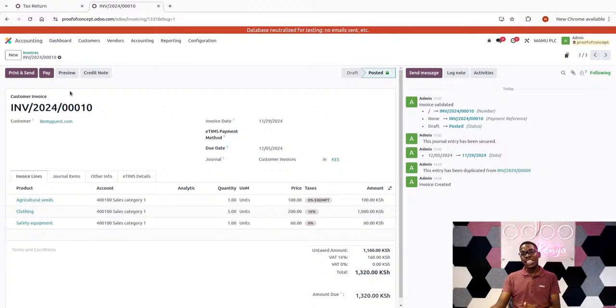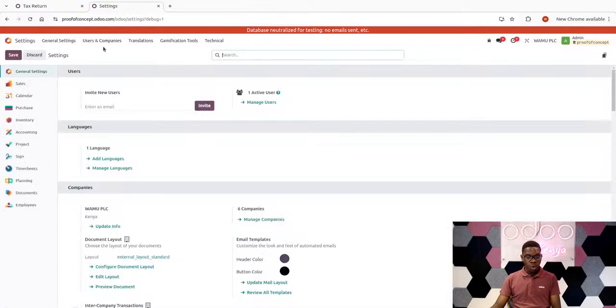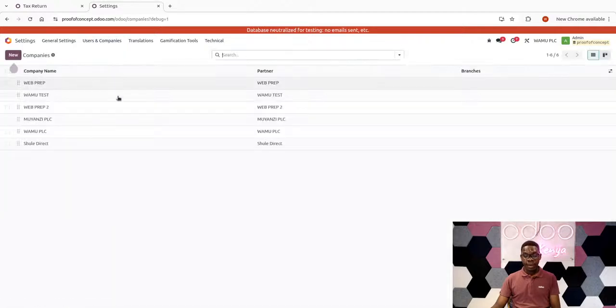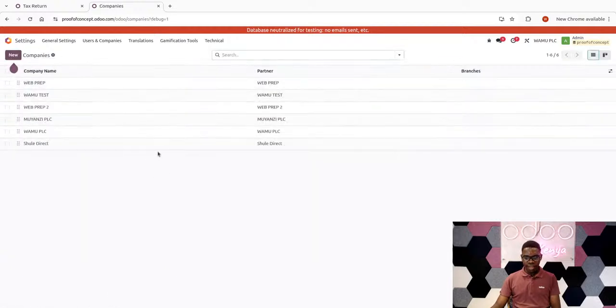of which people are doing the exceptions and at what time. So the system should give you a mechanism of understanding who is doing an exception and what they were asking it for. For the latter one, in terms of a record showing the exceptions that have been done, you'll simply find it on the company form. So when I exit the accounting app, I come to the settings application where I find my company settings, right? I'll just come here to my company settings. Then let me just visit the right company.